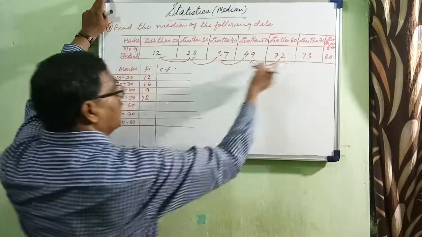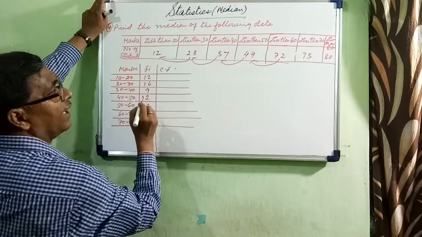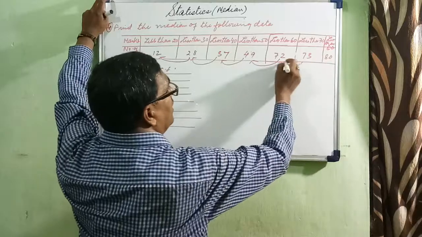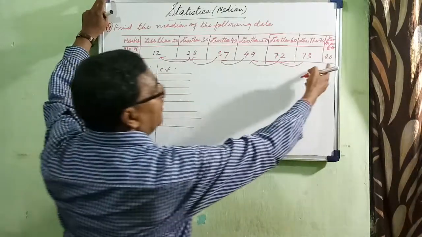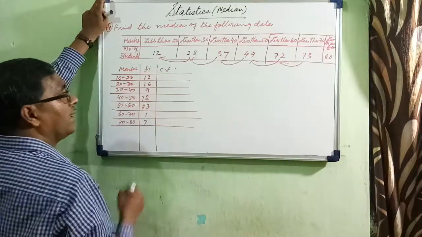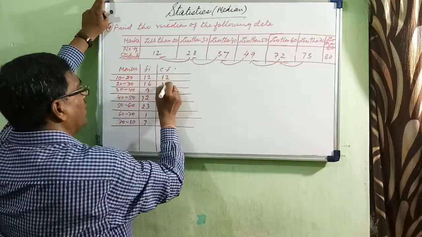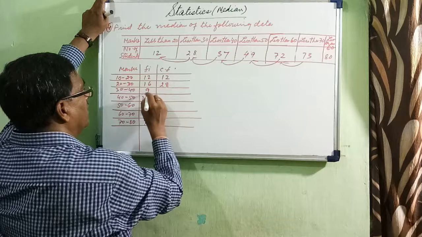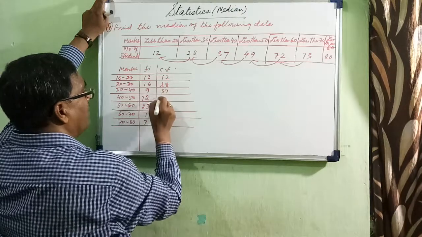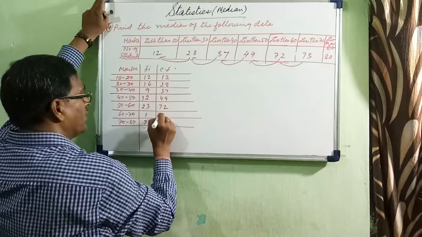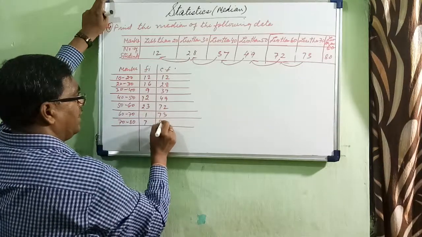Here we will subtract 12, and then 1, and then 7. But again we have to find out CF: 12, 28, 37, 49, 72, 73 and 80.